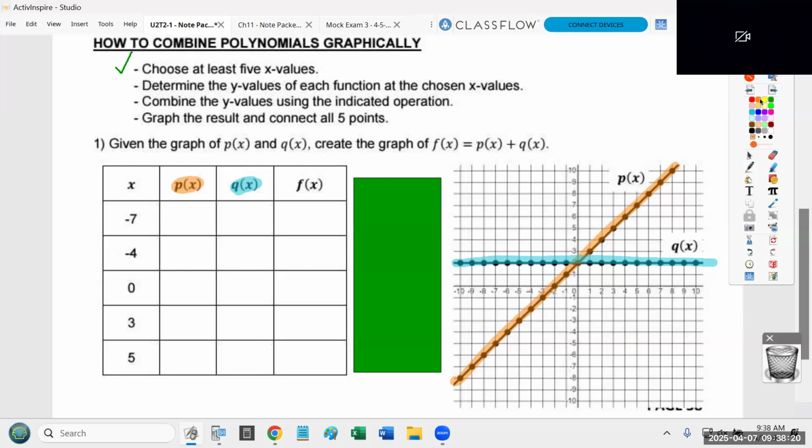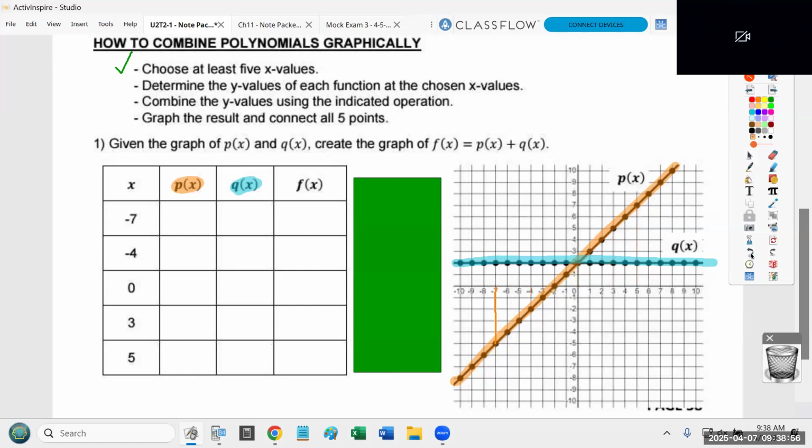So, for example, for that first column, I'm just going to ask myself, look at the p of x orange line, and ask yourself, where is it at -7 and -4 and 0 and 3 and 5? So on the graph, you go to -7 and you say, all right, it's down here at -5. At -4, it's at -2. At 0, it's at +2. At 3, it's up here at 5. And at 5, it's up here at 7. So those are the numbers you're going to write down. You're going to write down -5, -2, +2, 5, and 7.